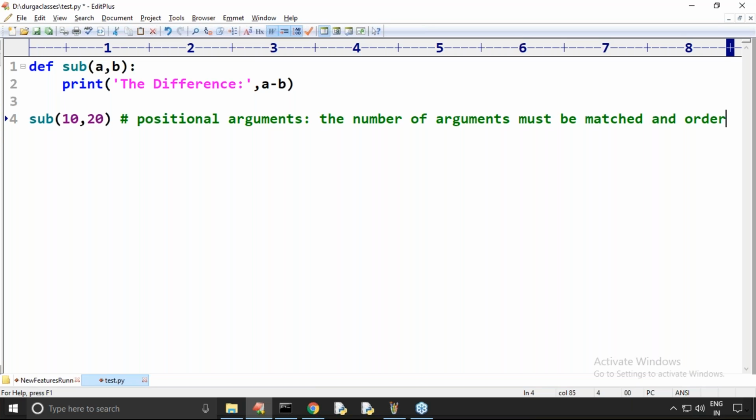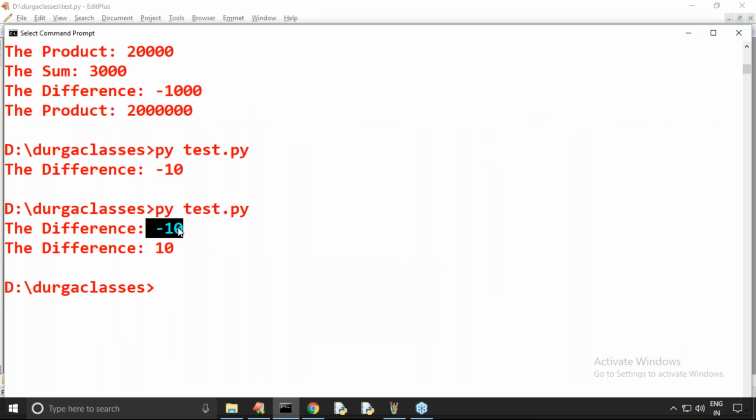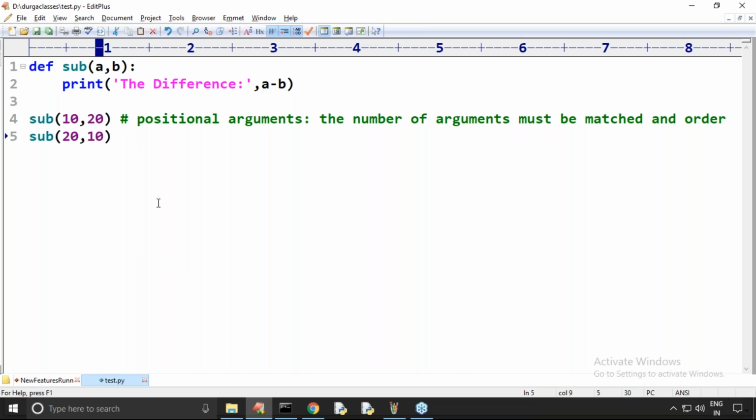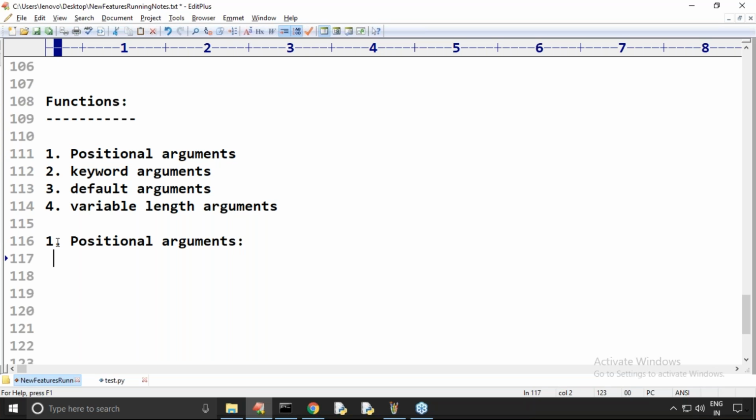If I interchange the order, the result may change. Now observe, instead of 10, 20, if I take 20, 10, earlier I got minus 10 as the answer, but now I'm getting 10 as the answer. So in the case of positional arguments, the number of arguments must be matched. Next, the order is important. Order and number both are important.